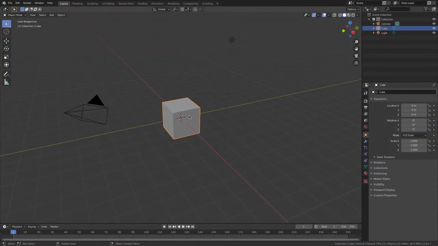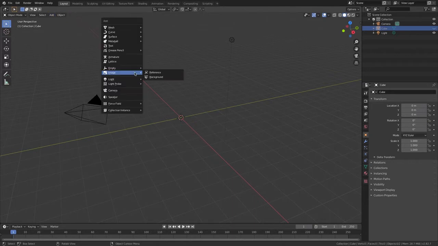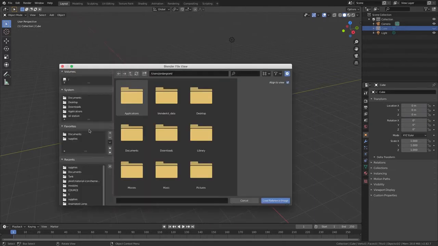Right now we have our default Blender scene. Now I'm going to select the Q and go H, just to hide it. Go Shift A, make sure on Image and Reference. Now go to where you put your reference material.